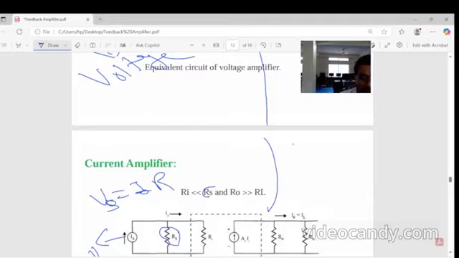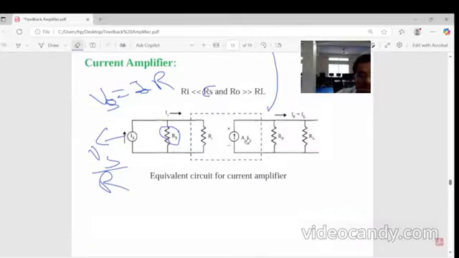Let us see the Thevenin theorem, how we change that. The Thevenin theorem says this is the rest voltage VTH, and it can be converted into current and resistance.